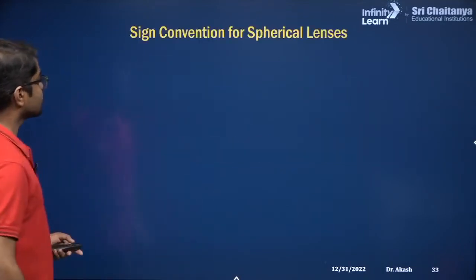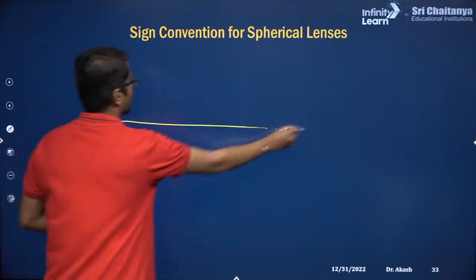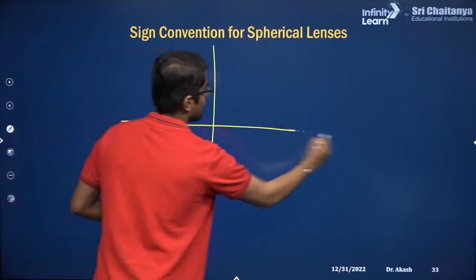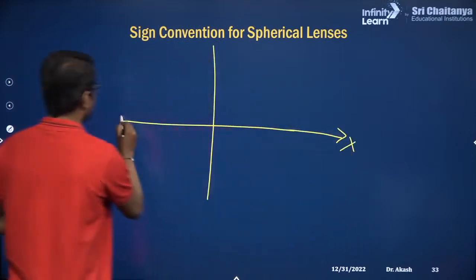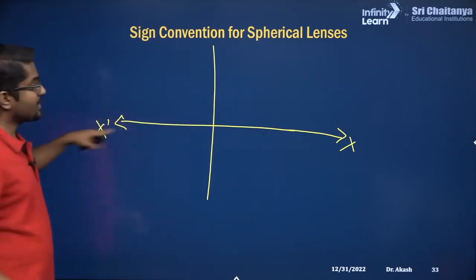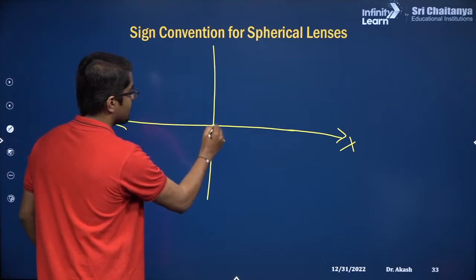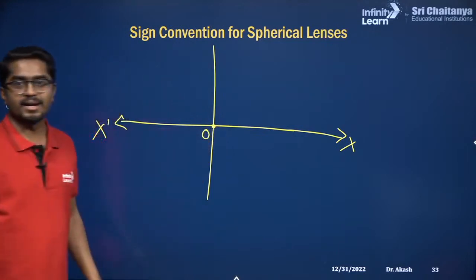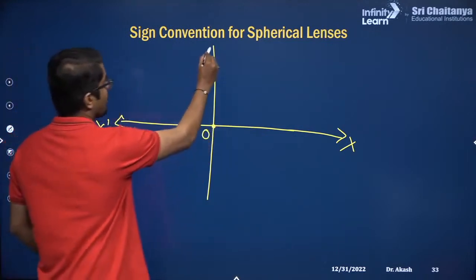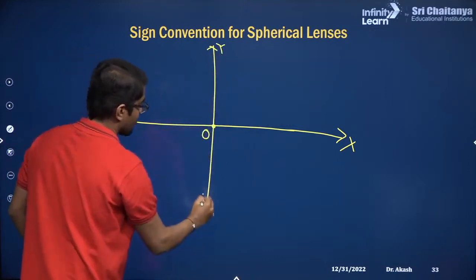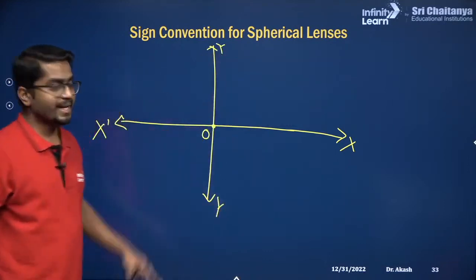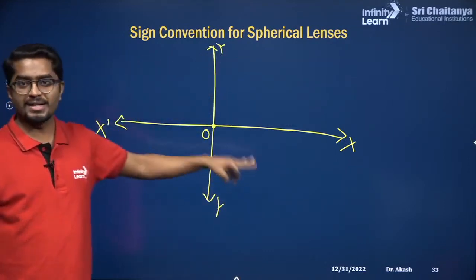So now, what is sign convention? Let's suppose there is our x-axis, x prime, which is nothing but the principal axis. And this is the optical center or origin. Now this one is y prime. Correct? So can you see 4 different quadrants?